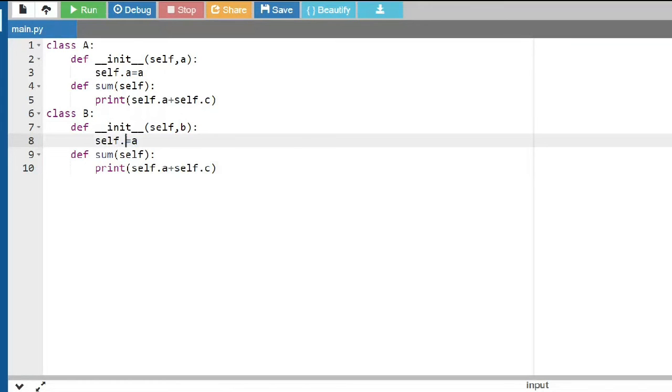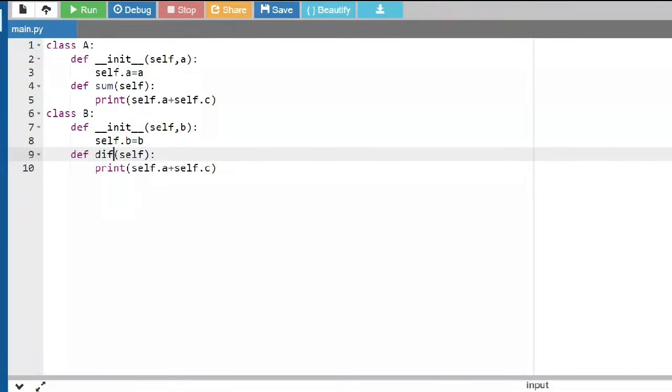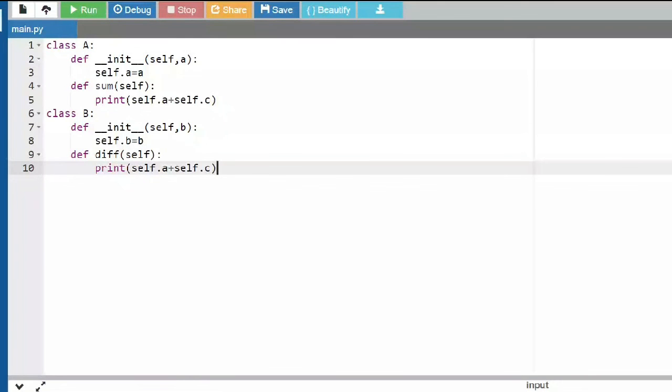I'm just saying self.b is equal to b, and then I am writing one more method here, which is difference. Here it can access only b and c. So this is difference, right? So I'm saying b minus c, self.b minus self.c. That's it. Whatever you want, you can write. You can write difference here and sum here, or whatever you want.